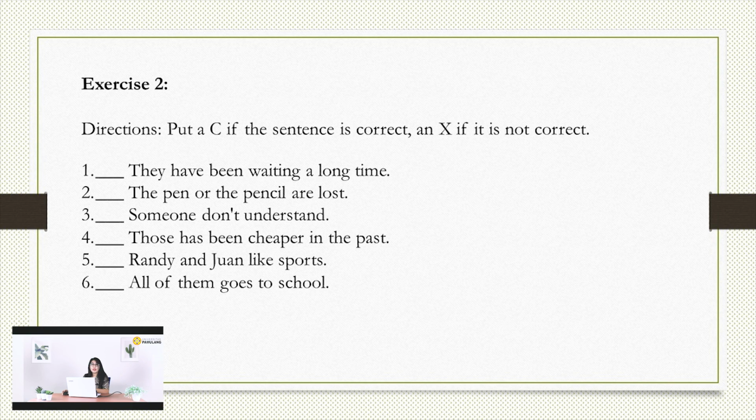Randy and Juan like sports. Randy and Juan is a plural subject, the same as they, so followed by like, it's already correct. And the last one, all of them goes to school. So you need to focus on all and them. Even though all can be singular or plural depending upon the object, the object here is them. So this one is plural and all here should be plural also. So the verb is not goes but go.